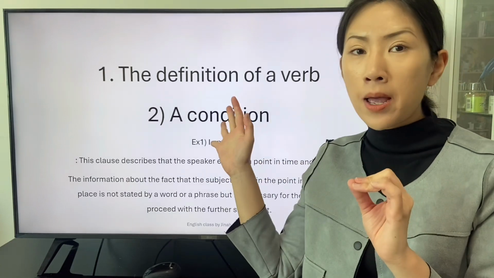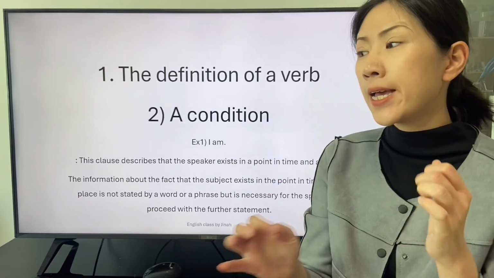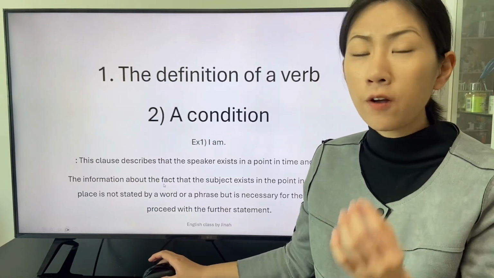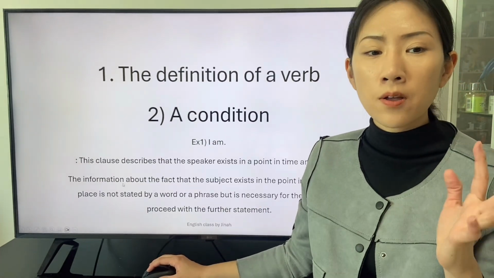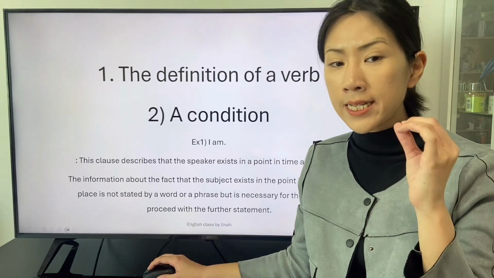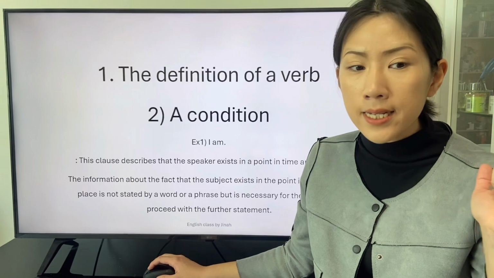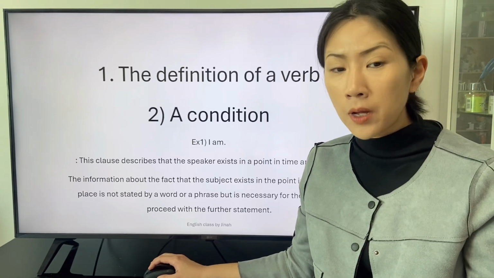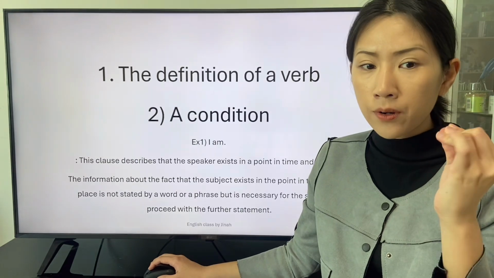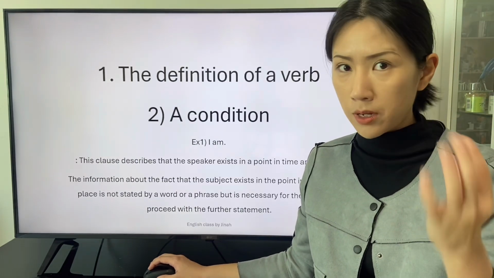This clause is about the speaker himself as a subject of the existence. The information about the fact that the subject exists in the point in time and the place is not stated by a word or a phrase, but is necessary for the speaker to proceed with the further statement.